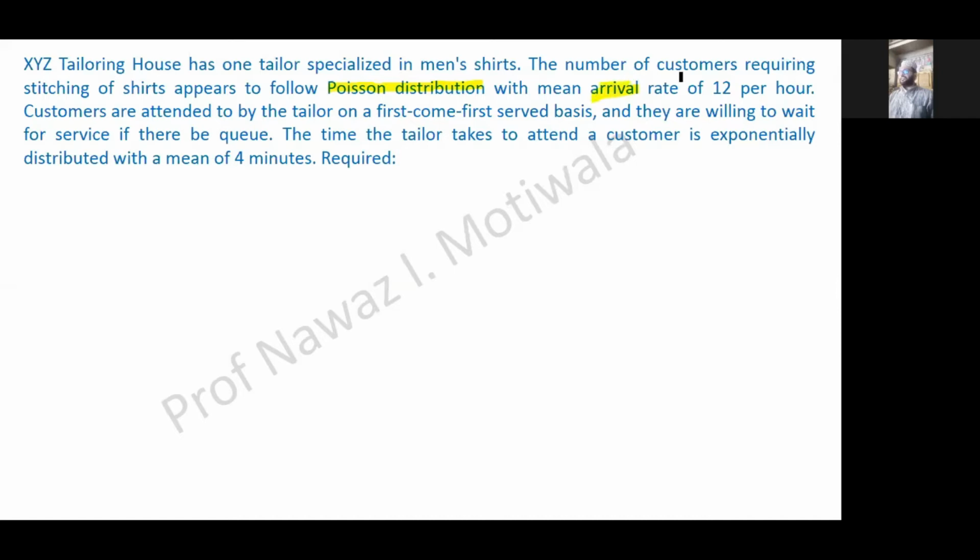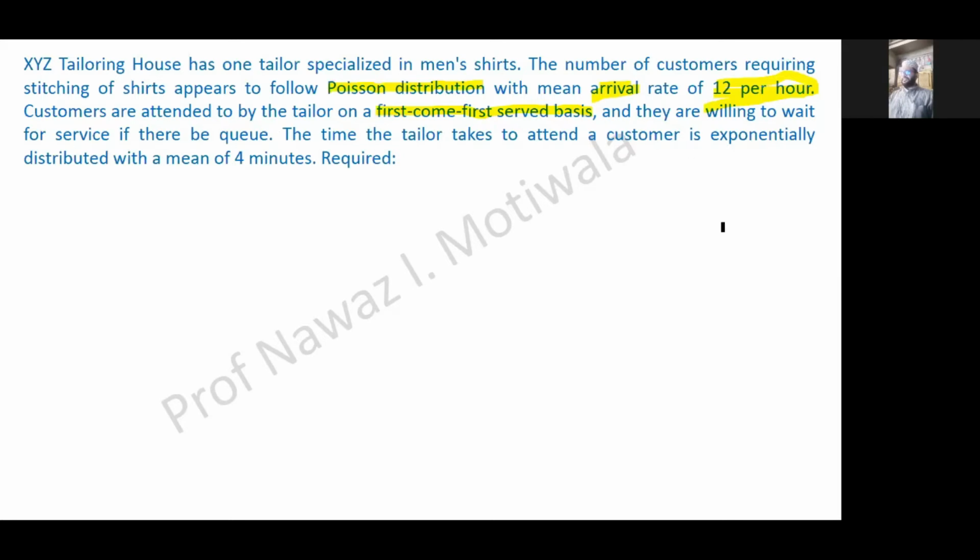So the arrival rate is given as 12 per hour. Customers are attended to by the tailor on first come first serve basis. So this also we have seen that almost all the problems are assumed to follow FIFO discipline, and they are willing to wait for service if there is a queue.